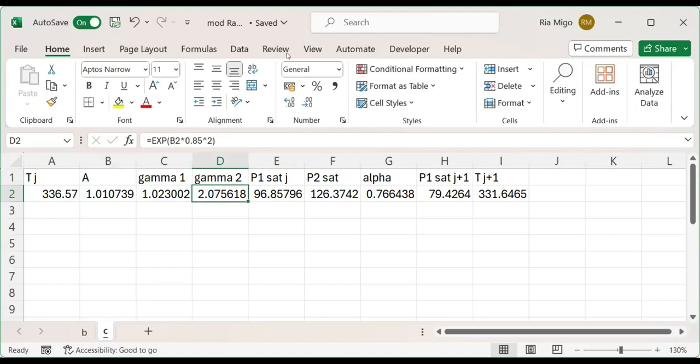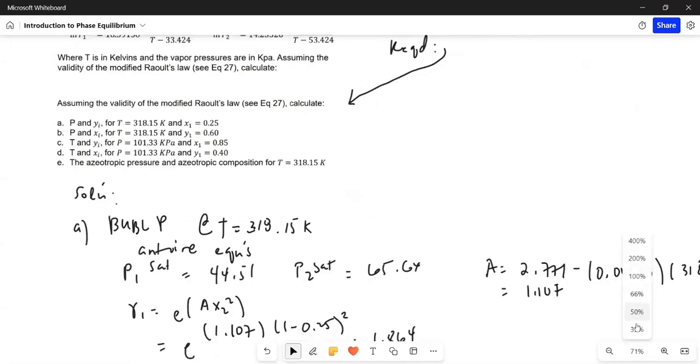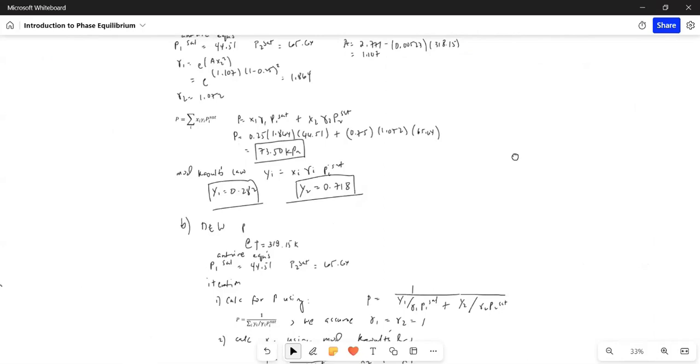The next step is to solve for P1 sat and P2 sat because we need to calculate alpha. Alpha is the ratio of P1 sat to P2 sat, and we use the Antoine equations.